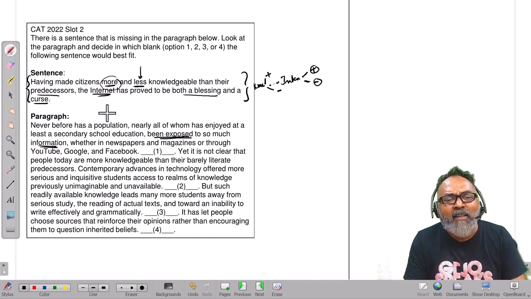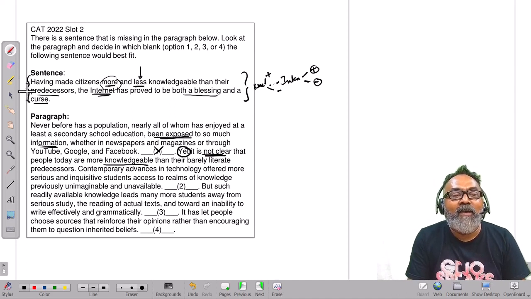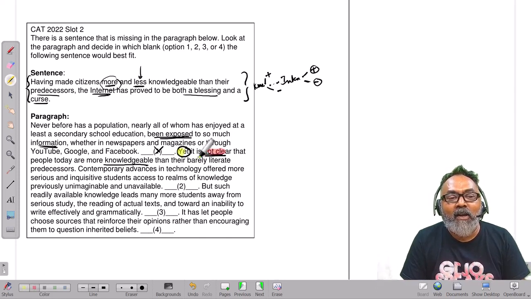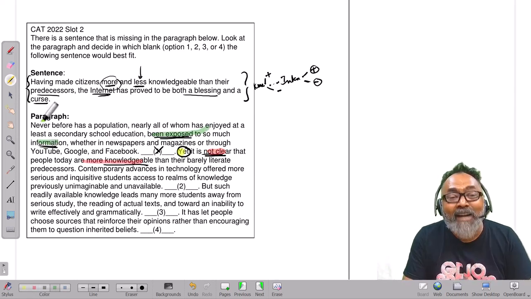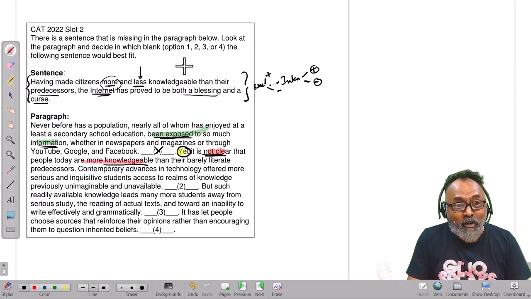Where is less? This doesn't make sense. And again, there's a yet here.